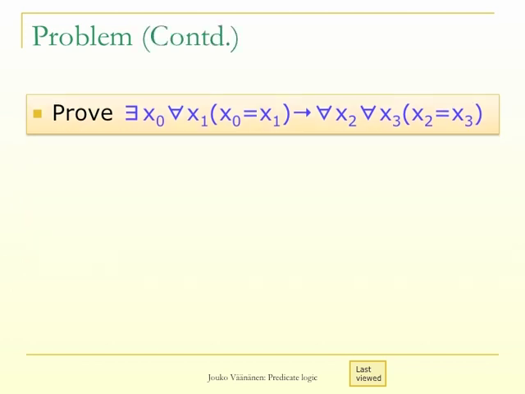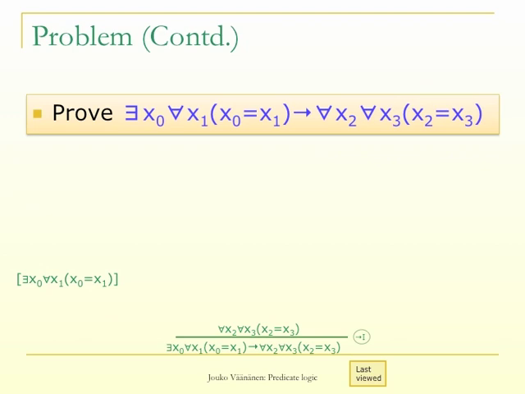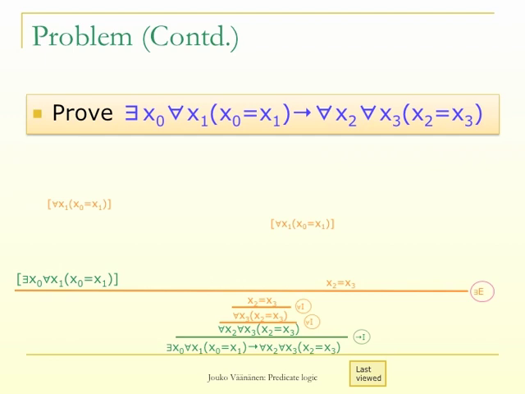Let us then write the deduction. Our claim is an implication, so we take the hypothesis, exists x0 for all x1, x0 equals x1, as a temporary assumption, and try to derive the conclusion, for all x2 for all x3, x2 equals x3. This is a universal statement, so we try to use the universal quantifier introduction rule and derive x2 equals x3.